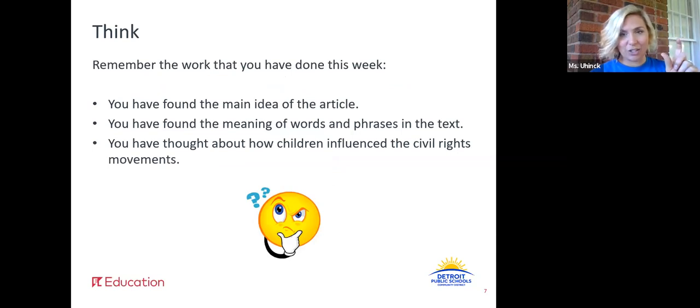We reread that section. That was in daily lesson 21. We thought about how children influenced the civil rights movement, right? We did some work around what happened and why, and that was on daily lesson 22. So you can look for that note catcher. Go ahead and pause this video, and I want you to go back and review some of those note catchers to help remind you of the work we've done so far this week.